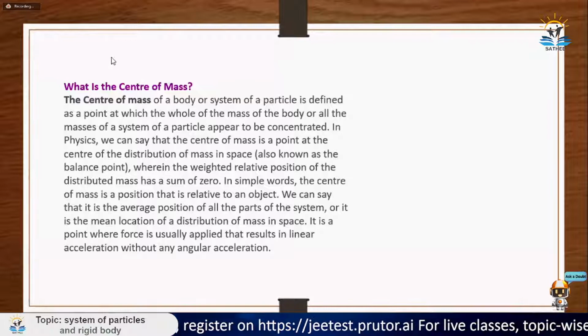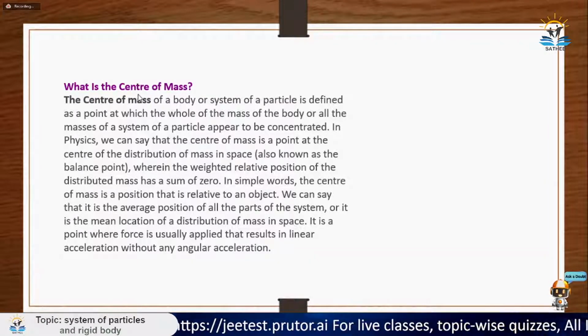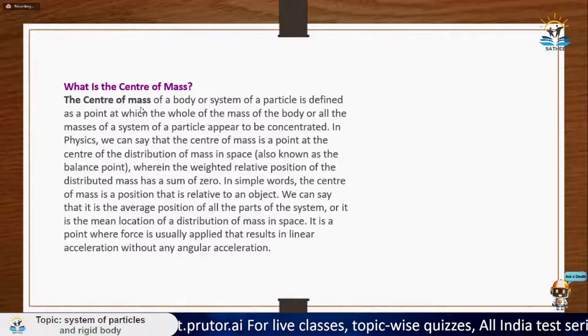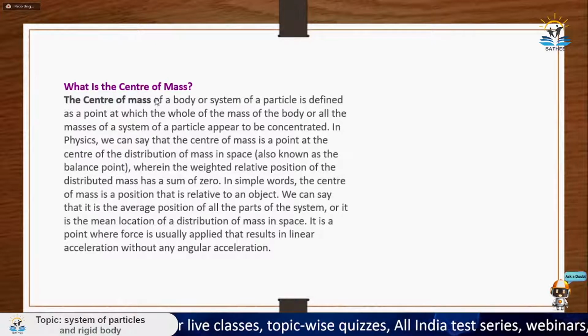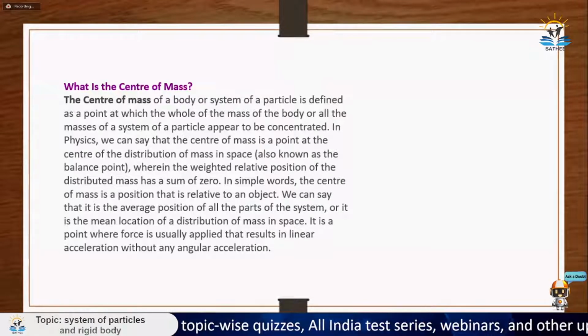So in system of particles, what we basically read about is center of mass and all that stuff. Center of mass, rigid body, their center of gravity, points, momentum conservation, velocity of center of mass, all these kinds of stuff we read in this chapter. So let's start with what is center of mass first.